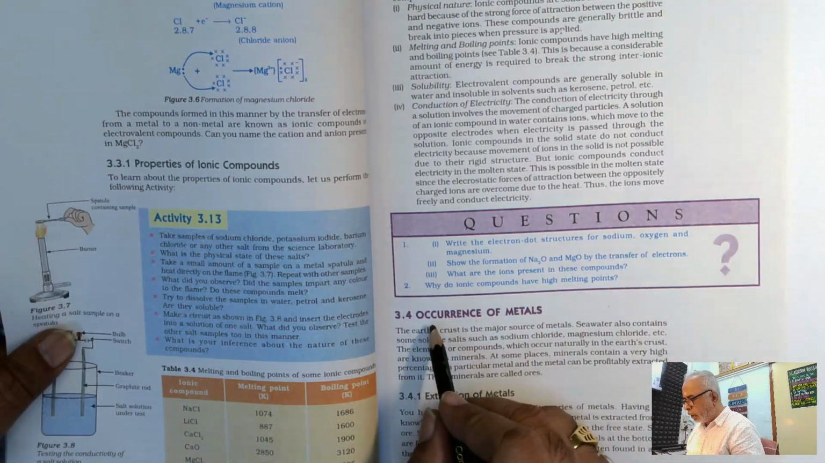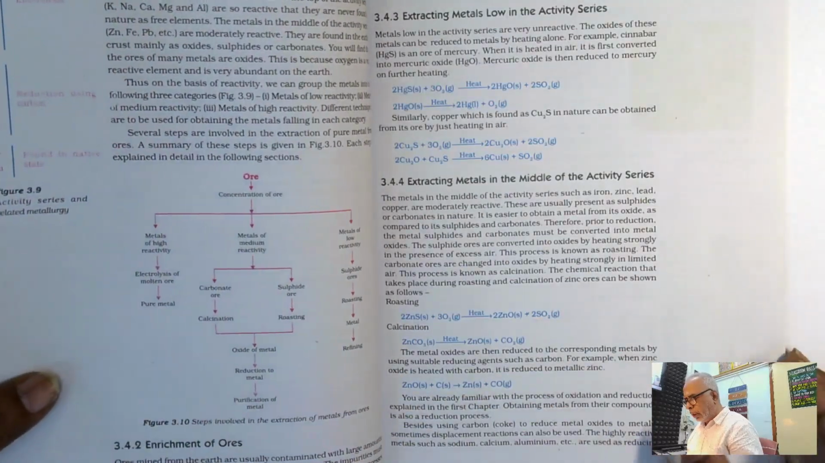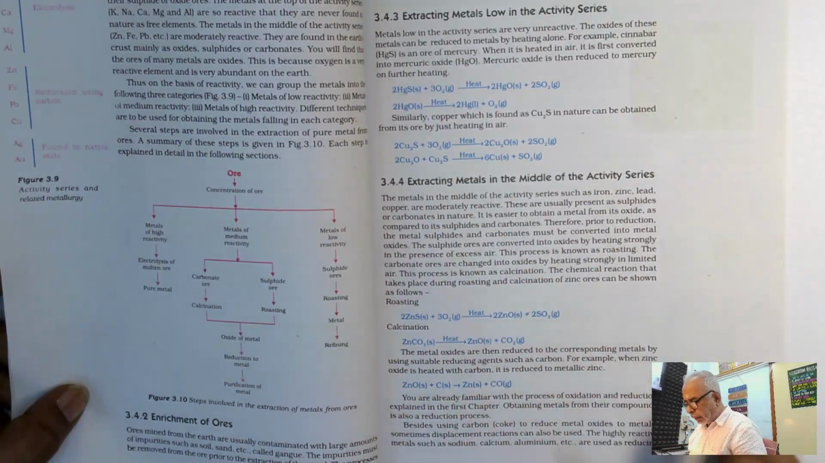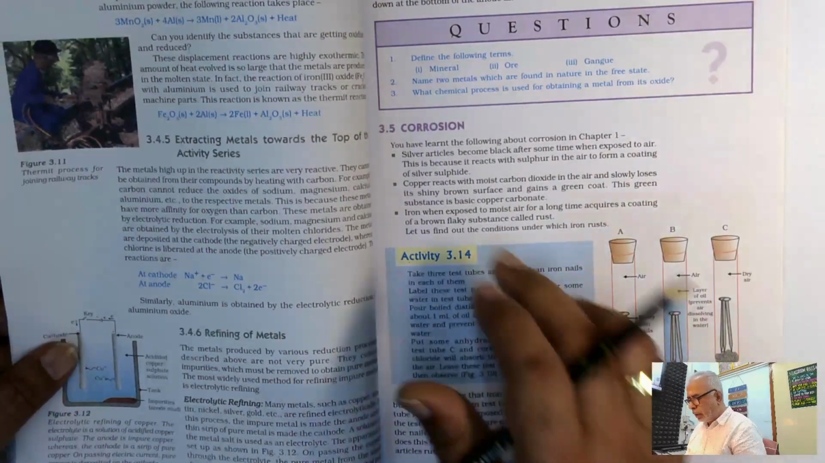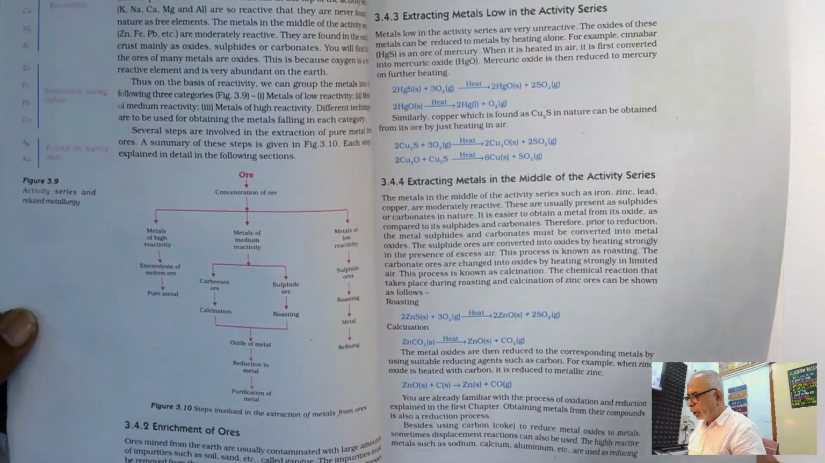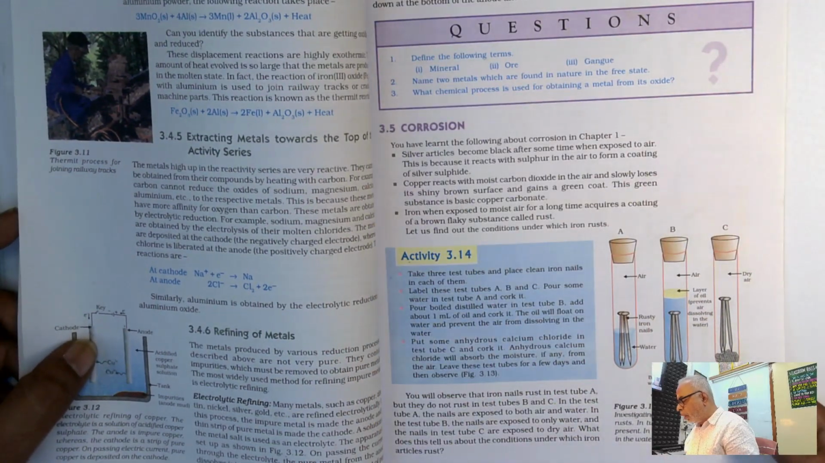And fourth topic is occurrence of metals. What is that? Occurrence of metal. That is how these different metals are available on Earth. Okay. Then fifth topic is about corrosion. So the fourth topic is about the ore extraction, ore concentration and metal extraction. Fifth one is the important property of metal, that is corrosion.